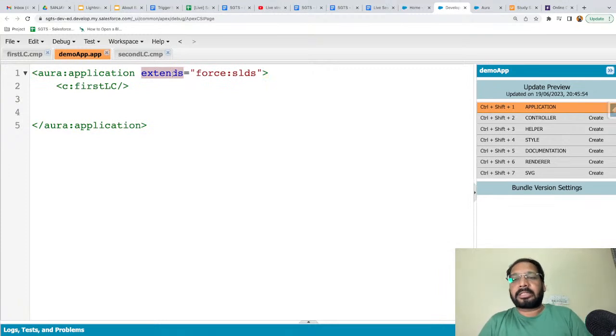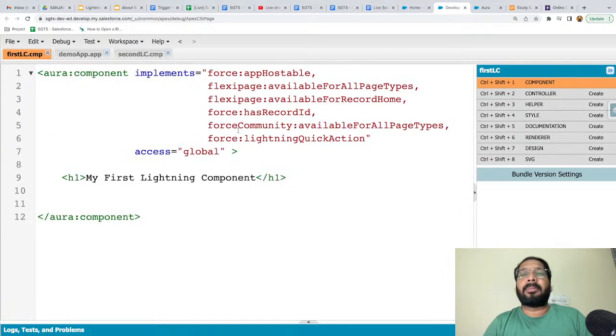So in simple words, an interface you implement, and a class we inherit, or you can say we extend. So we are just extending the features here, and here we are implementing these features. If you want to learn this in detail, you just need to understand object oriented programming concepts.